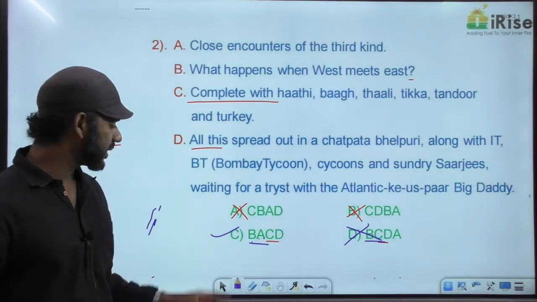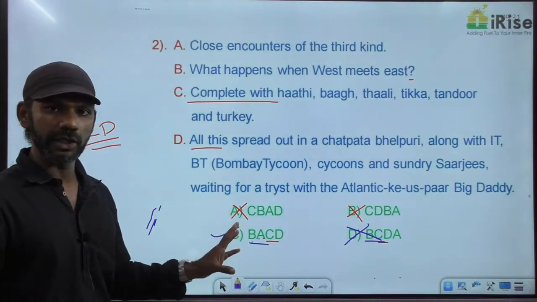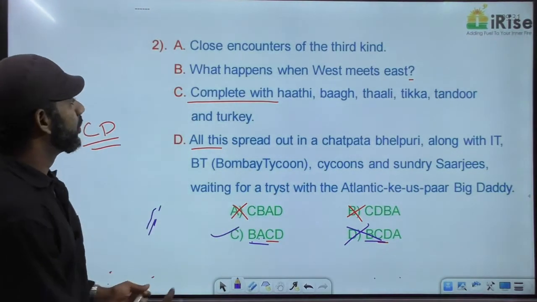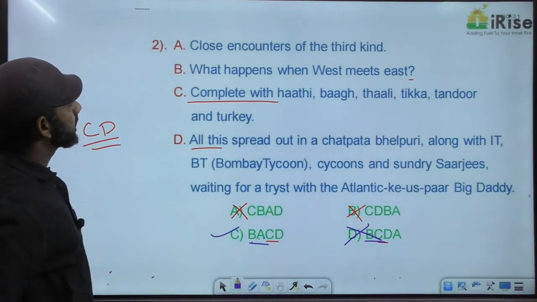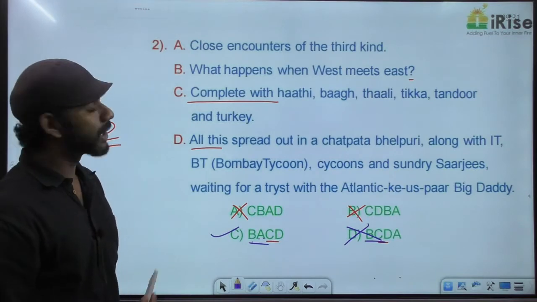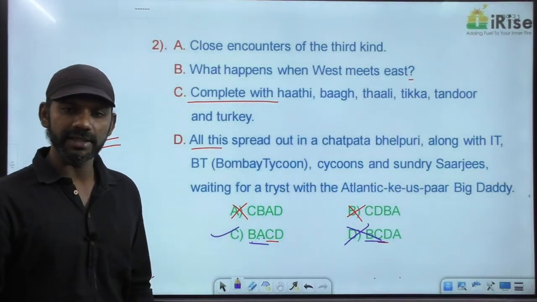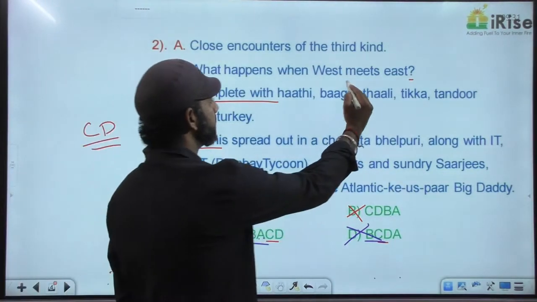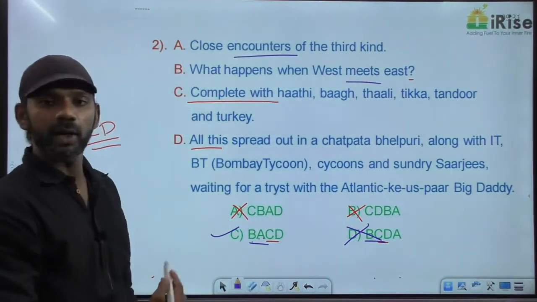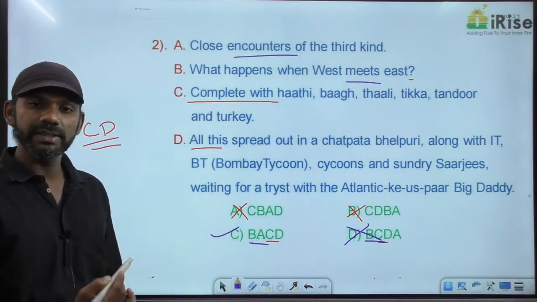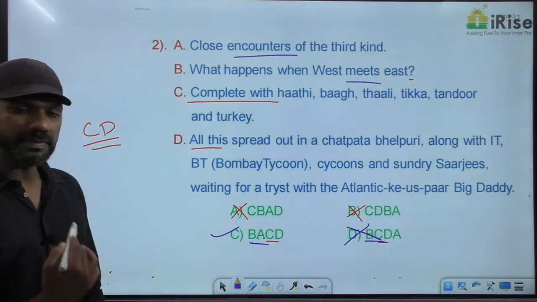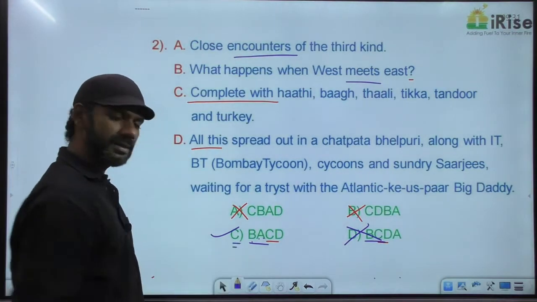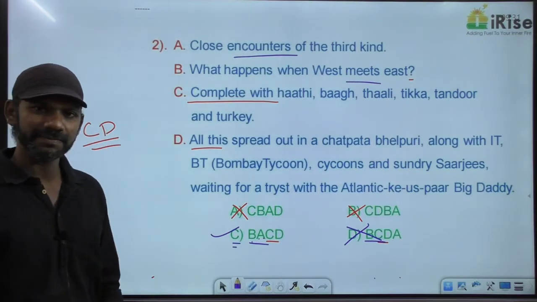Now we will find out whether A can be the answer to B or not. B says, what happens when West meets East? A says, complete encounter, close encounters of the third kind. Encounter means meeting. So close encounters of the third kind. Encounter is the same as meeting. So A can be the answer to B. So BA must be a mandatory pair. The answer is option C. Getting it?